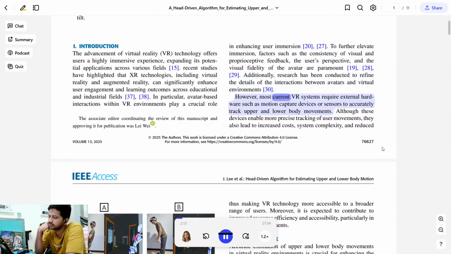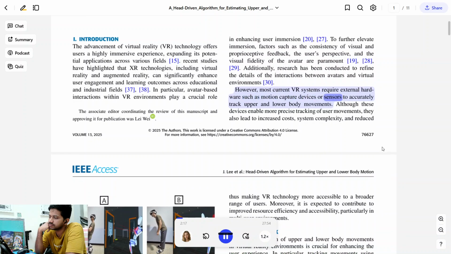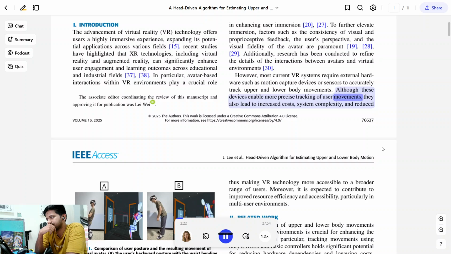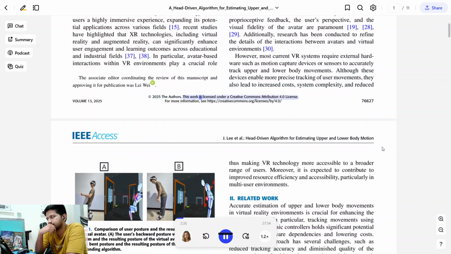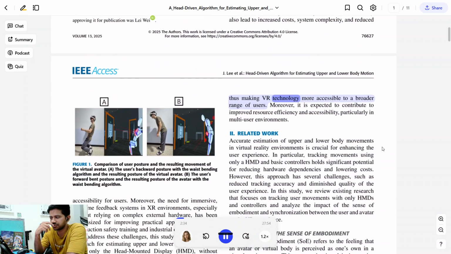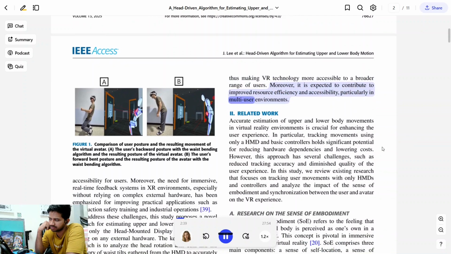However, most current VR systems require external hardware such as motion capture devices or sensors to accurately track upper and lower body movements. Although these devices enable more precise tracking of user movements, they also lead to increased costs, system complexity, and reduced accessibility for a broader range of users, particularly in multi-user environments.